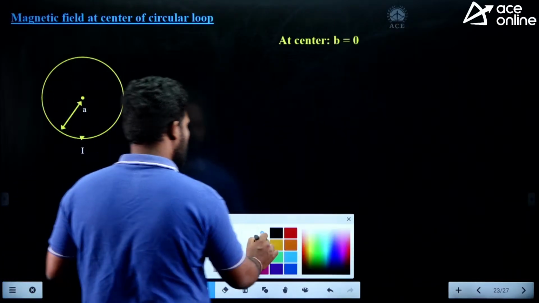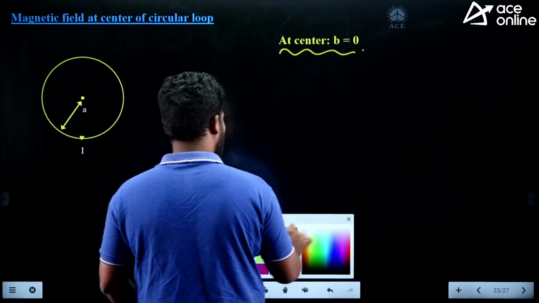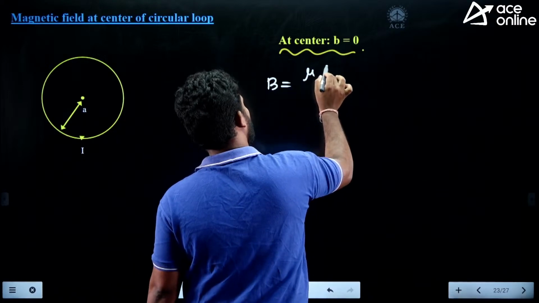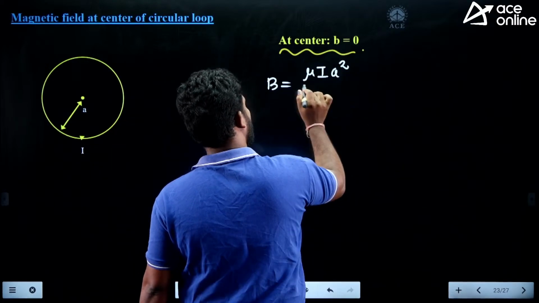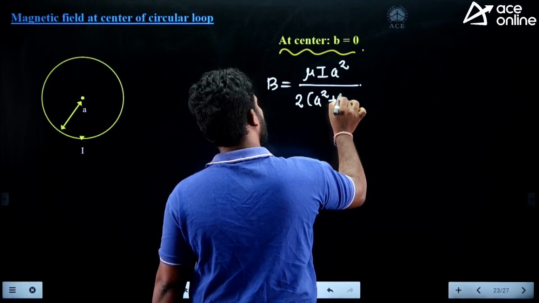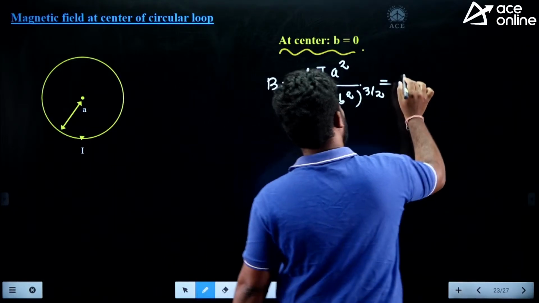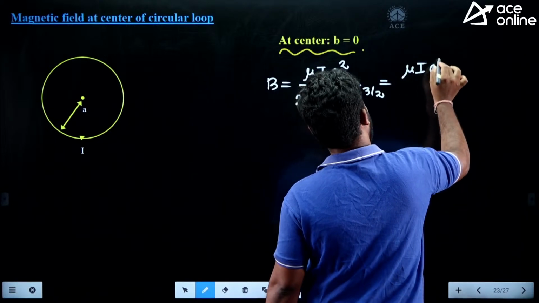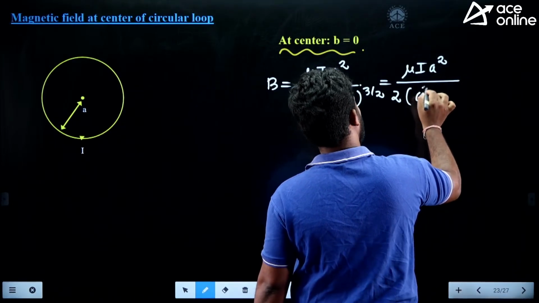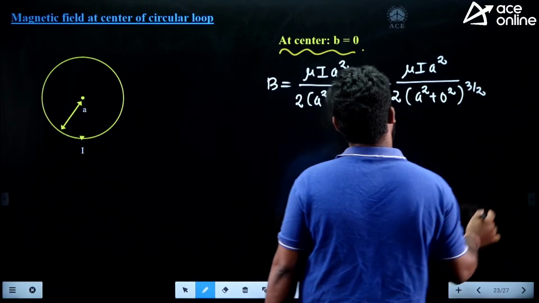So at the center, you have to make b equal to 0. What is the formula here? B is equal to mu into I into a square divided by 2 into (a square plus b square) to the power of 3 by 2, which is equal to mu into I into a square divided by 2 into (a square plus 0 square) to the power of 3 by 2.